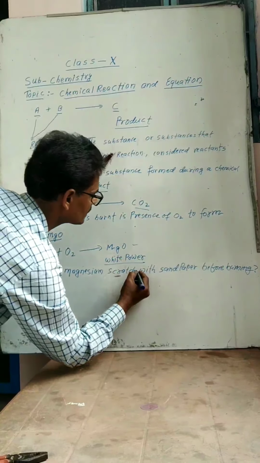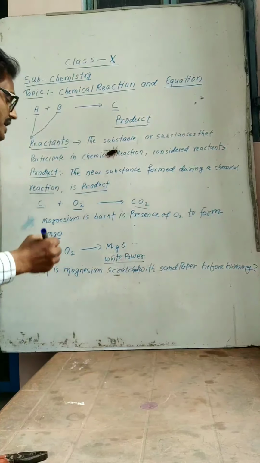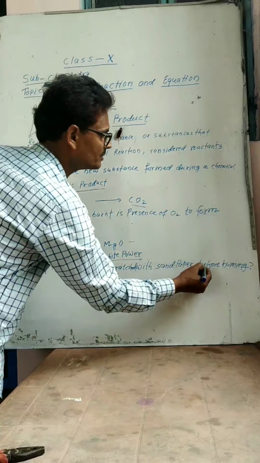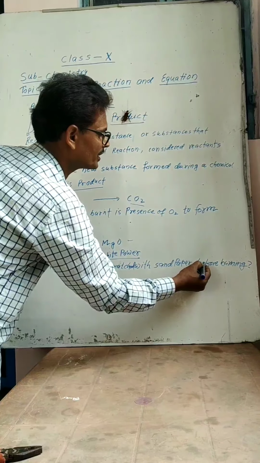Why is magnesium scratched with sandpaper before burning? Magnesium is scratched with sandpaper before burning.